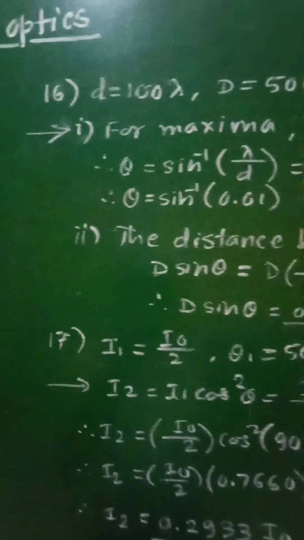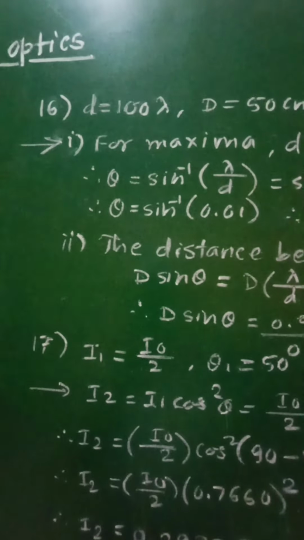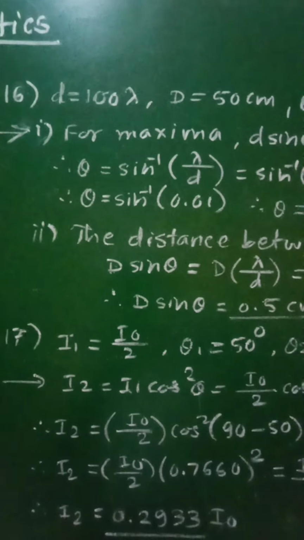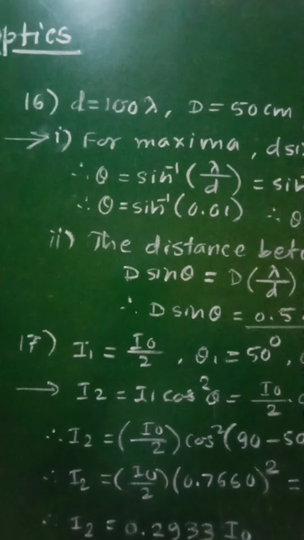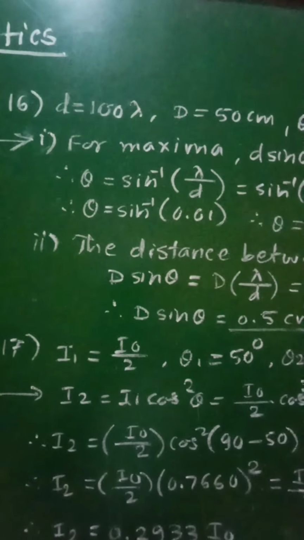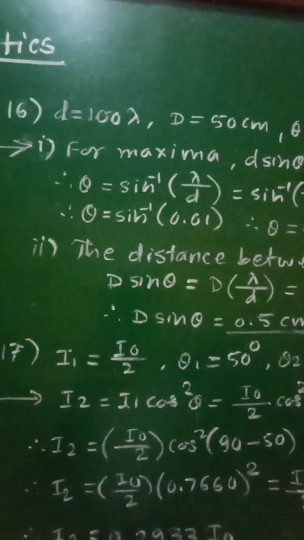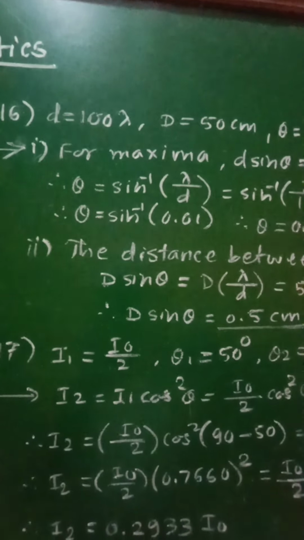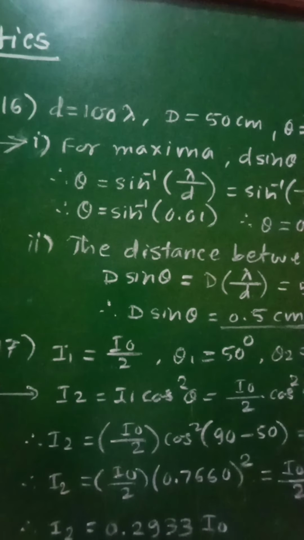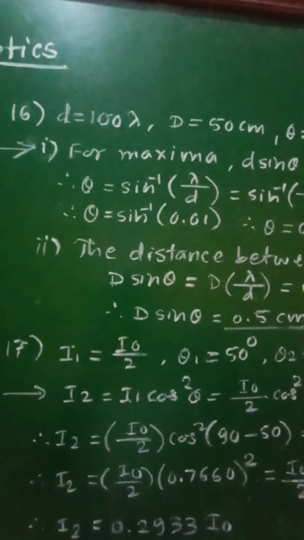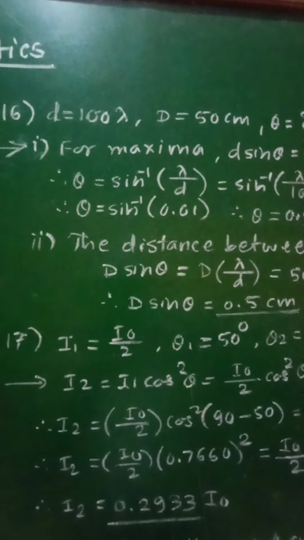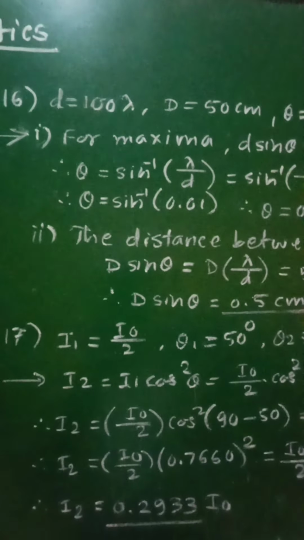Now let us see the next numerical, that is numerical number 16, which is stated as: in a double slit arrangement, the slits are separated by a distance equal to 100 times the wavelength of light passing through the slits.